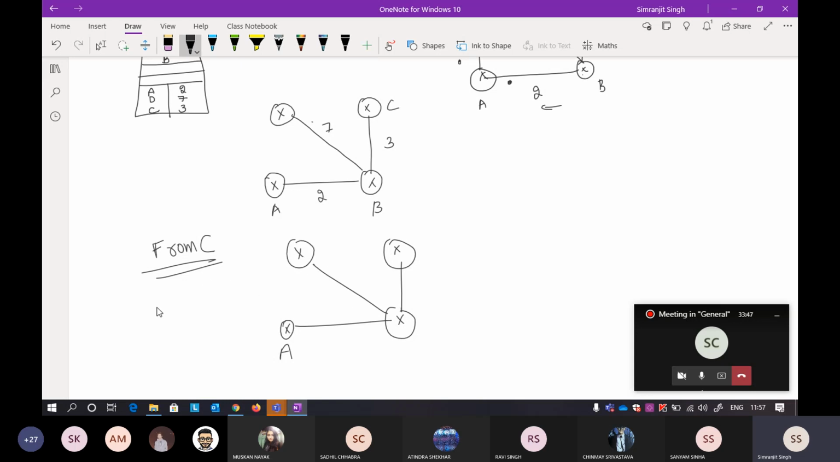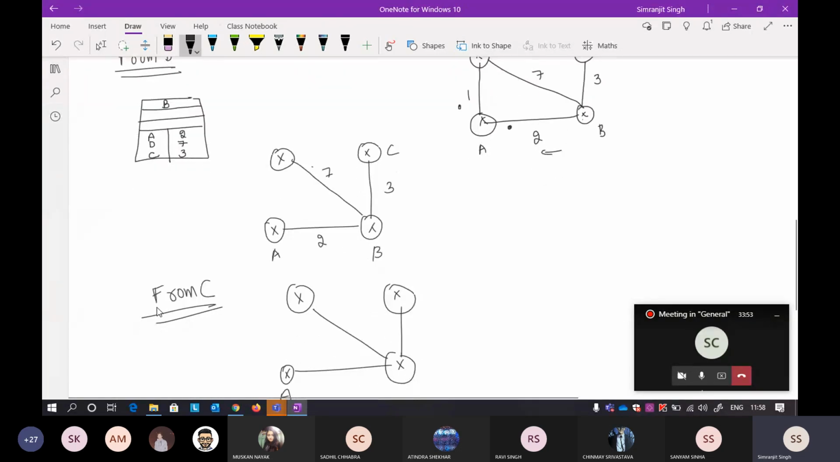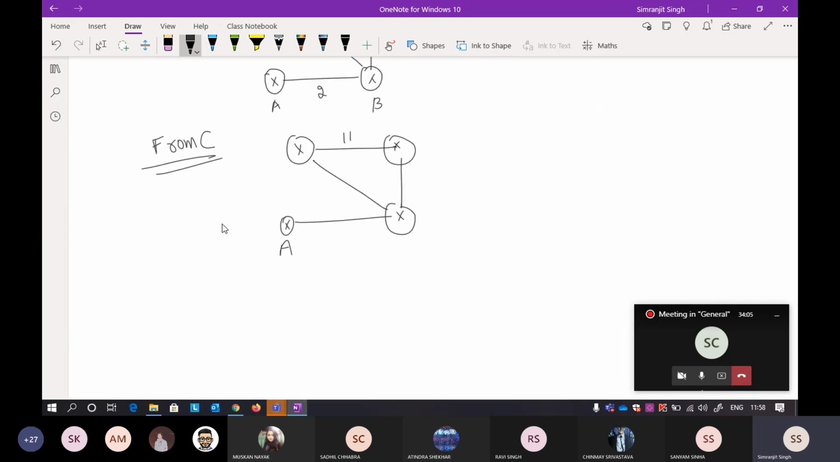From C, the distance between C to D is 11, so you go here and write this, and the distance between C to B is 3. That is already known to you. Now again, when you get the information from your third node, there are only 4 nodes here, so at A, or the fourth node, you will get the information from all the remaining 3 nodes. When you get the information from D, you will be able to complete the whole routing table.